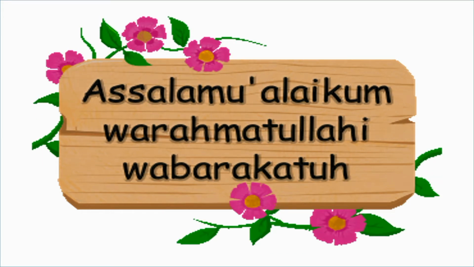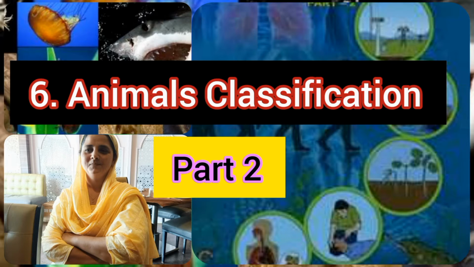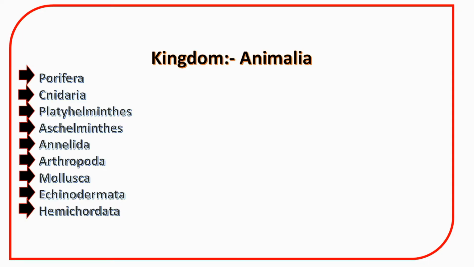Assalamu alaikum everyone. Today in this video lecture, we will be studying characteristics of first 5 phyla of subkingdom non-chordates: Porifera, Coelenterata, which is also called Cnidaria, Platyhelminthes, Aschelminthes and Annelida.